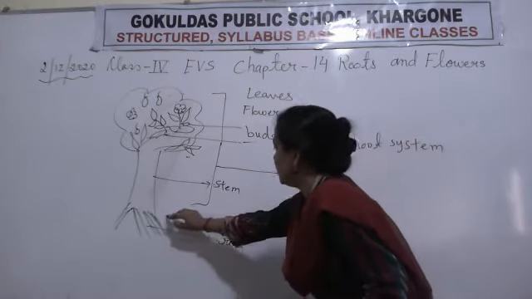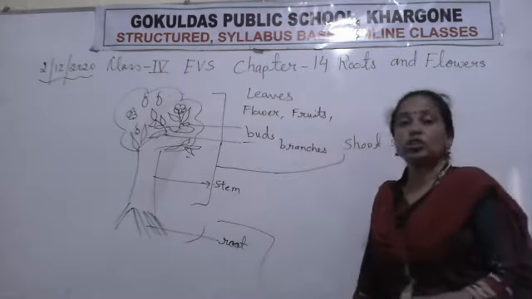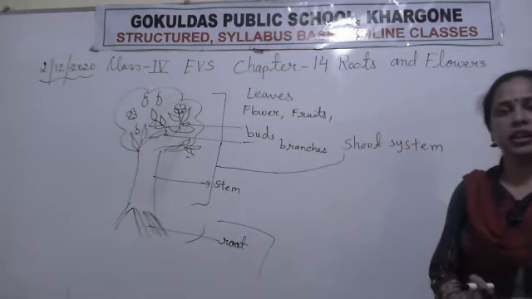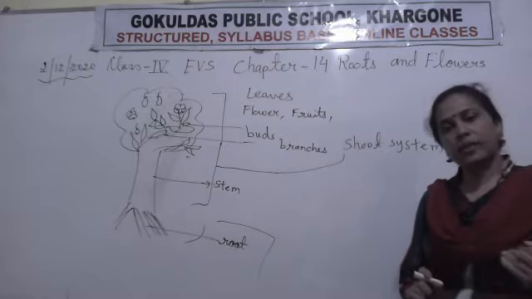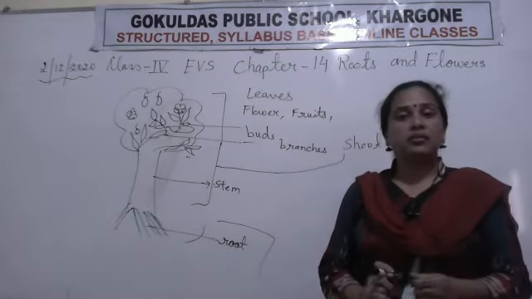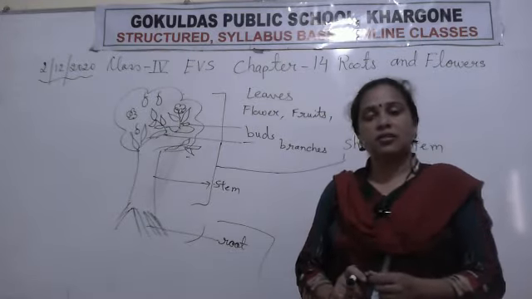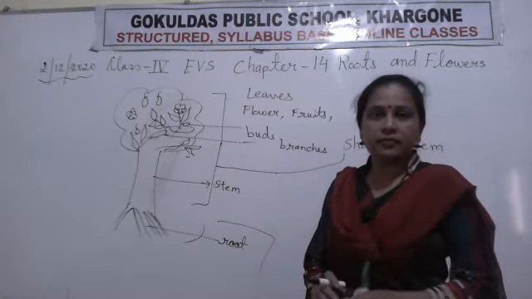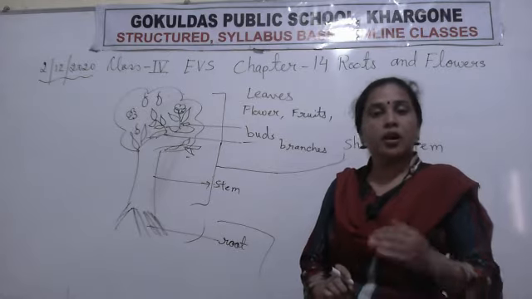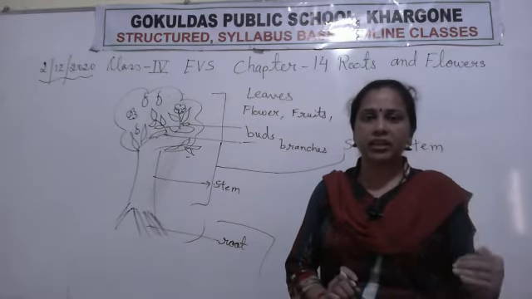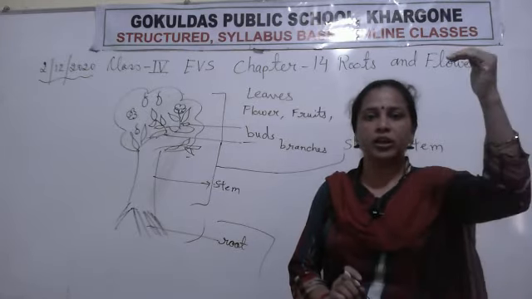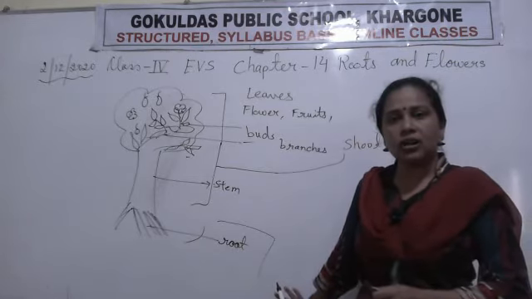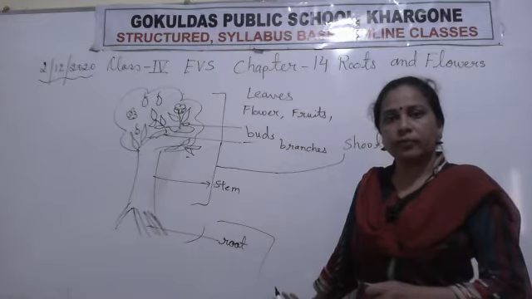And now this part that is not visible for us, हम उसे देख नहीं सकते. And that is present where? Underground, in the soil. Clear? जो मिट्टी के नीचे होता है. Above the soil, that is shoot, and below the soil, that is called root system.